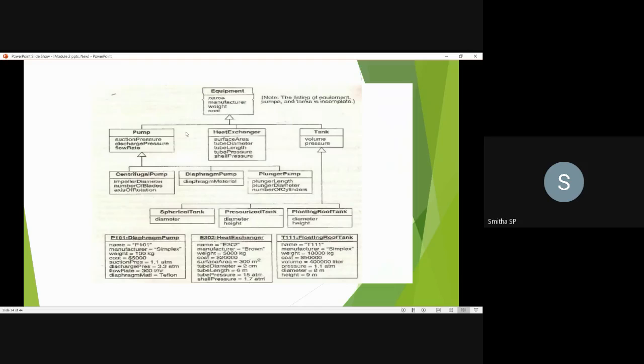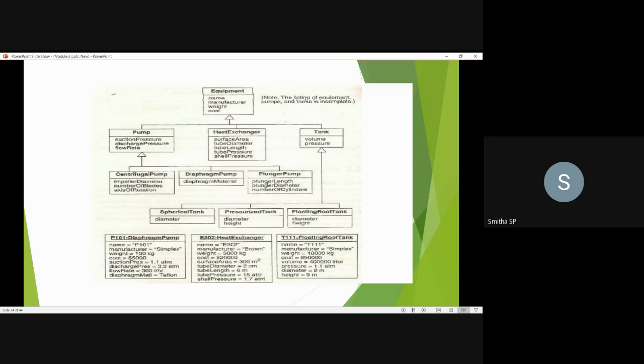You can observe in this diagram, equipment is a base class, that is a superclass, whereas pump class, heat exchanger class and tank class are all the subclasses. This we call the generalization line. This is the first line of generalization, and this is the second line. When it comes to the second line, pump is the superclass for the centrifugal pump, diaphragm pump and plunger pump. These are all the subclasses for the superclass pump.